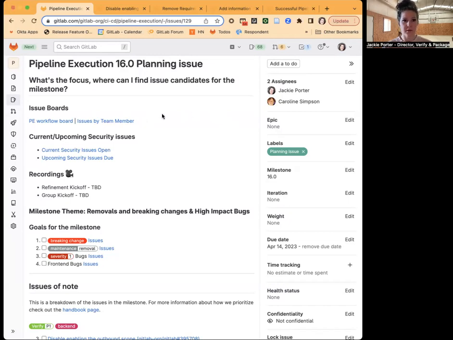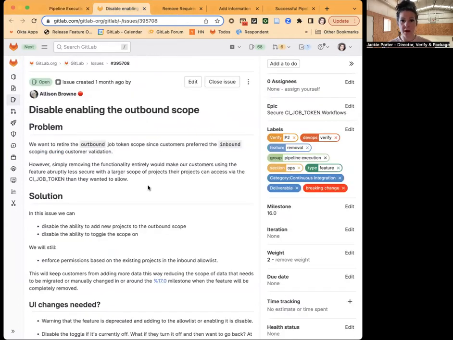First up, for this major milestone, we have the breaking changes and removals that we're hoping to knock out. First one being disabling the outbound scope for the secure CI job token workflow. So a year ago, we added this functionality to add an allow list for CI job token to lock down the functionality to prevent people from abusing that CI job token. And we've noticed that the outbound and inbound flows are confusing for users.